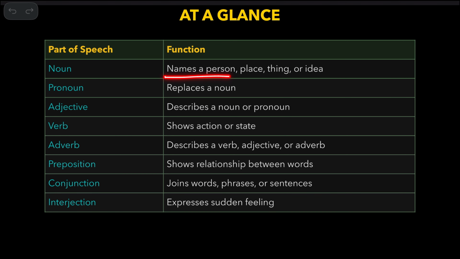A noun names a person, place, thing, or idea, and a pronoun replaces the noun. An adjective describes a noun or a pronoun. A verb shows action or state. An adverb describes a verb, adjective, or an adverb. A preposition shows relationship between words. A conjunction joins words, phrases, or sentences. An interjection expresses sudden feeling. So these are the brief definitions for all the 8 parts of speech.